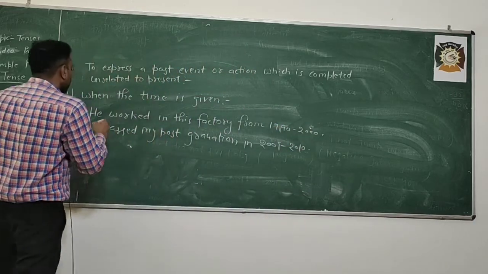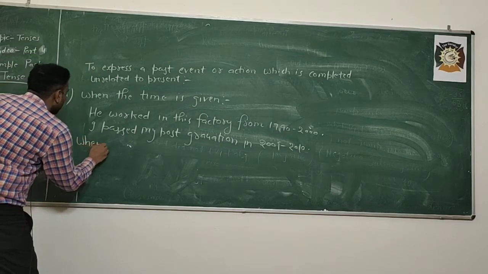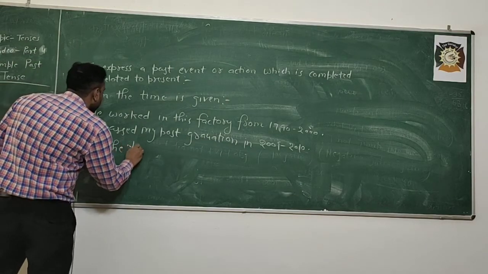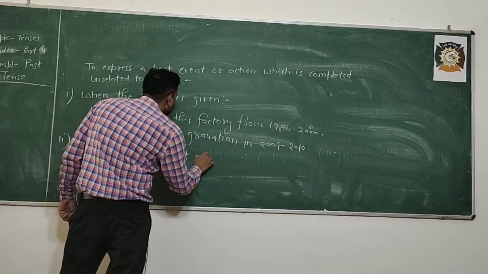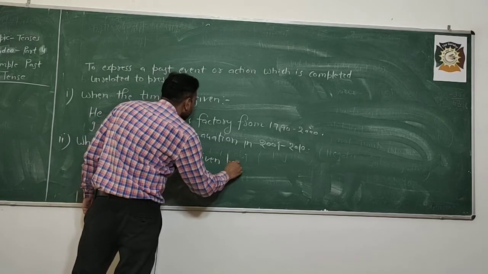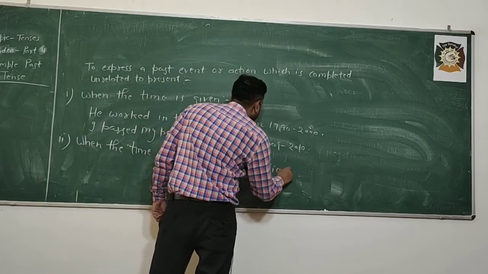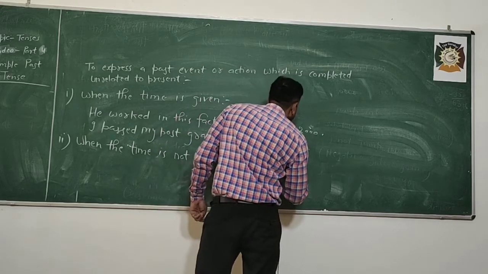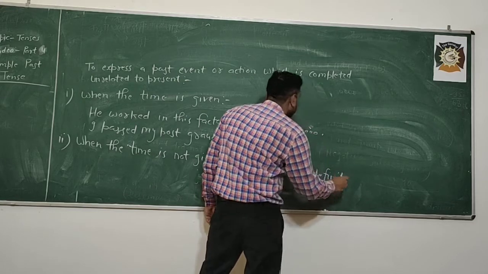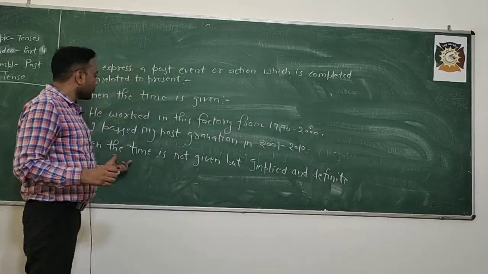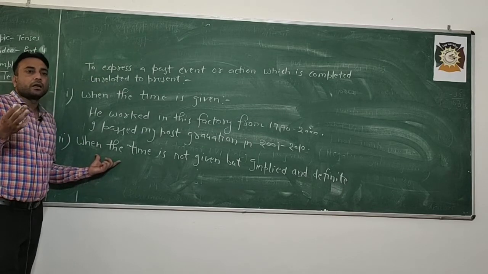Second one is when the time is not given but implied and definite.